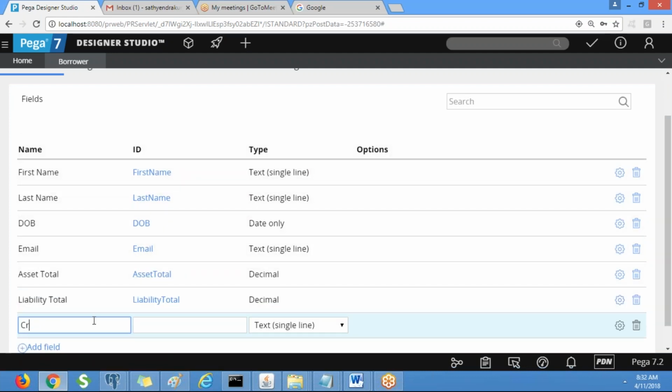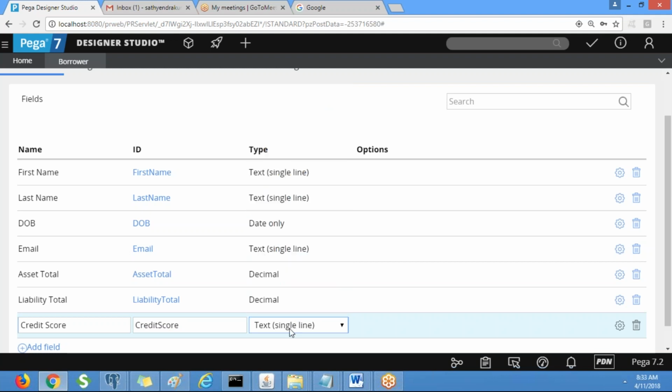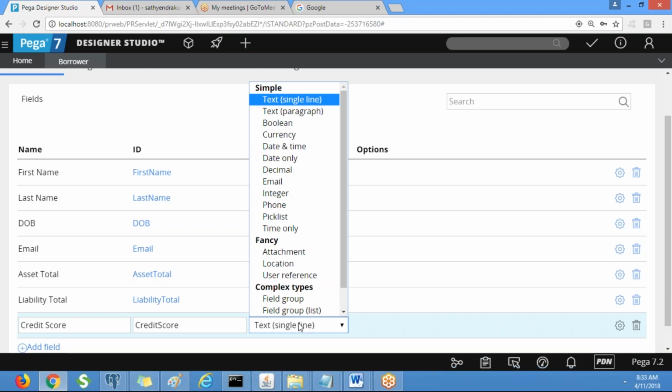Yeah, we can select text or email also. We have an email type. I will tell you that. If you select email, the email must have an @, right? So you need to enter that. We'll discuss that later.